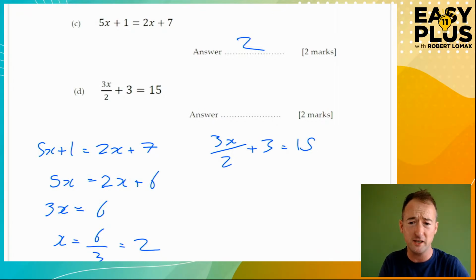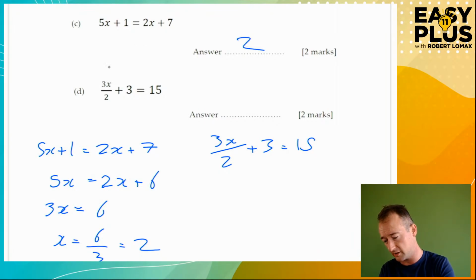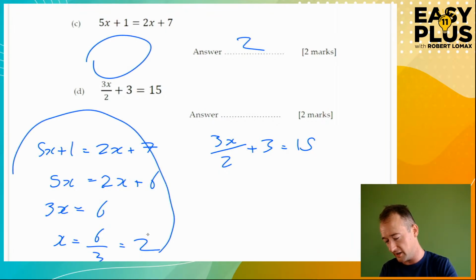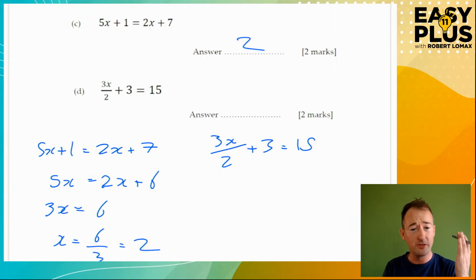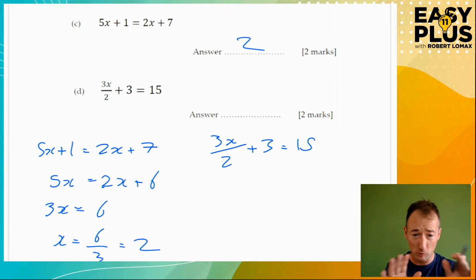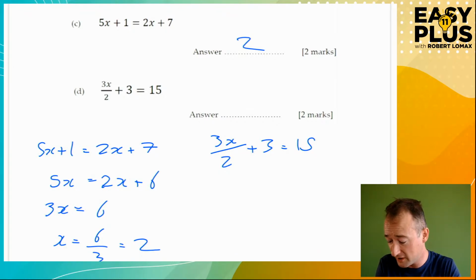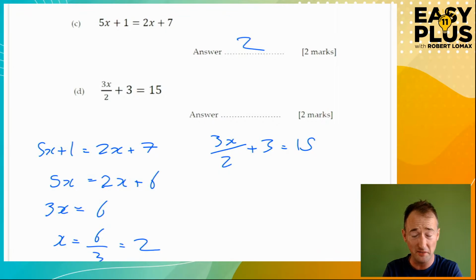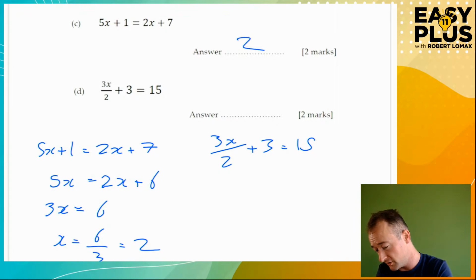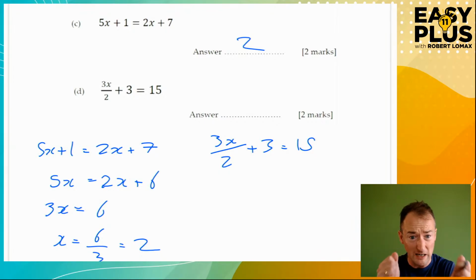Just a hint on exam technique, by the way. If you take a working that would be around here and instead stick it down here, just make sure that it's near enough that the examiner can easily, and I mean really easily, find your working out, because examiners are working quickly. Okay? Because if they don't find your working out, they can't mark it. So let's say, for example, that you did your working out on the back of the sheet or something crazy like that. Write a big note here that says see back of sheet. Okay, and make it really obvious.